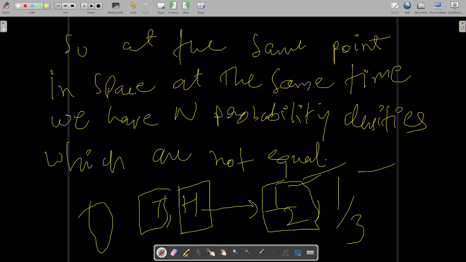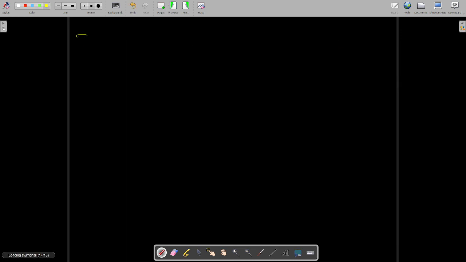It cannot have. So similarly, at the same point, at the same time, for the same particle, n probability densities, and that too n distinct probability densities. This is not at all possible. So this is a completely unphysical situation.